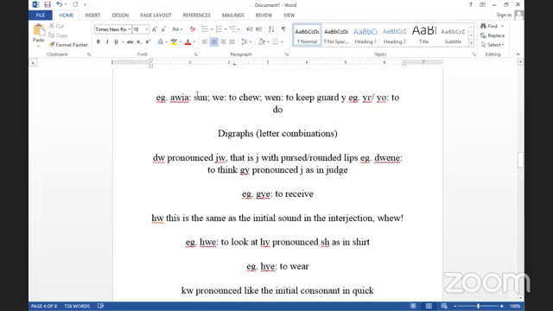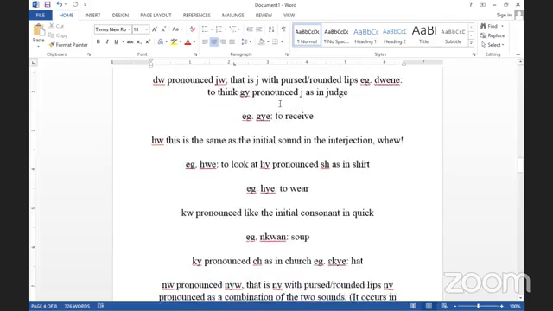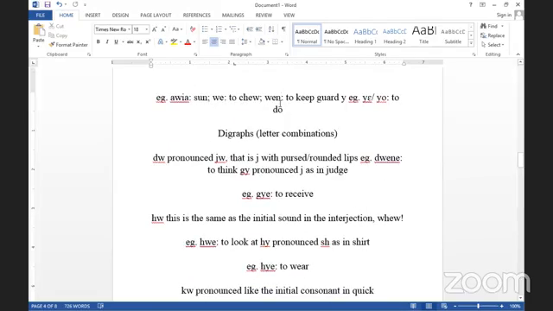W is pronounced as re. Re means chill. And then we have wen. W-E-N is pronounced as when. Wen means to guard. And then we have some of the sounds. The Y-E is pronounced as yeah. Yeah means to do. Some do also say yo. Yo or yeah means to do.